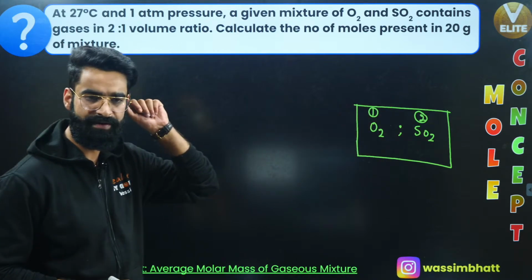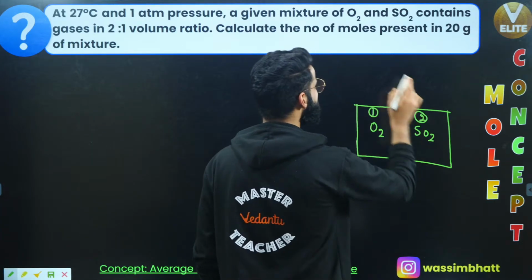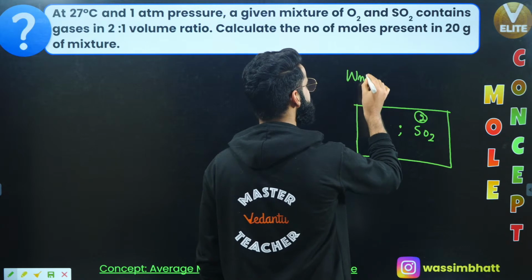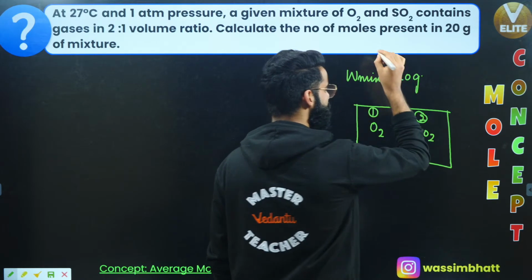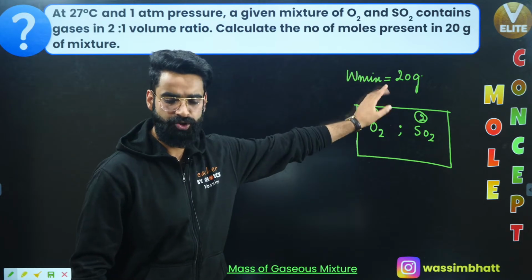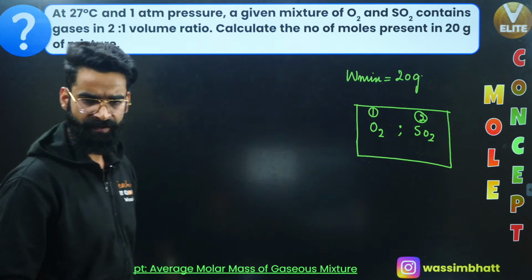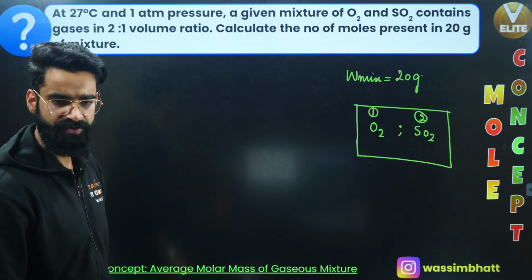As per the question, we are given the mass of this mixture of gas. It's given to me as 20 grams. What am I supposed to calculate? I'm supposed to calculate the number of moles present in 20 grams of this mixture.